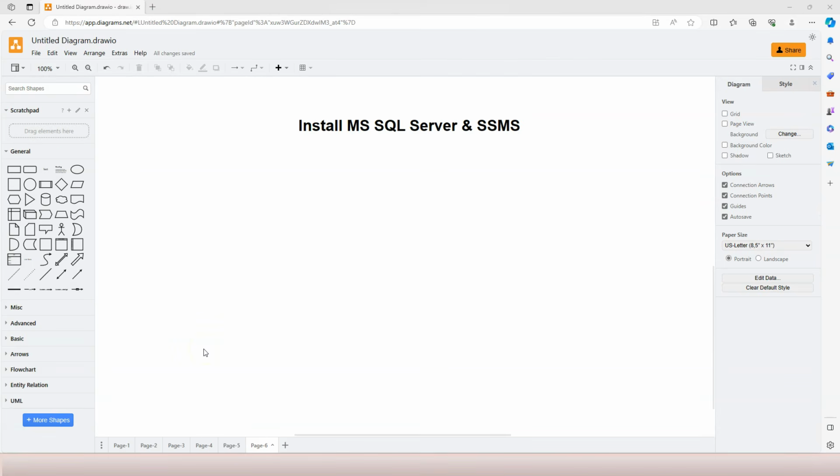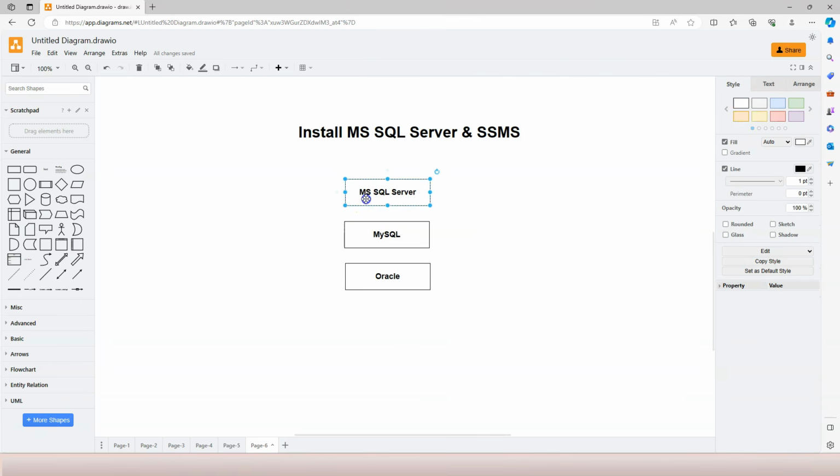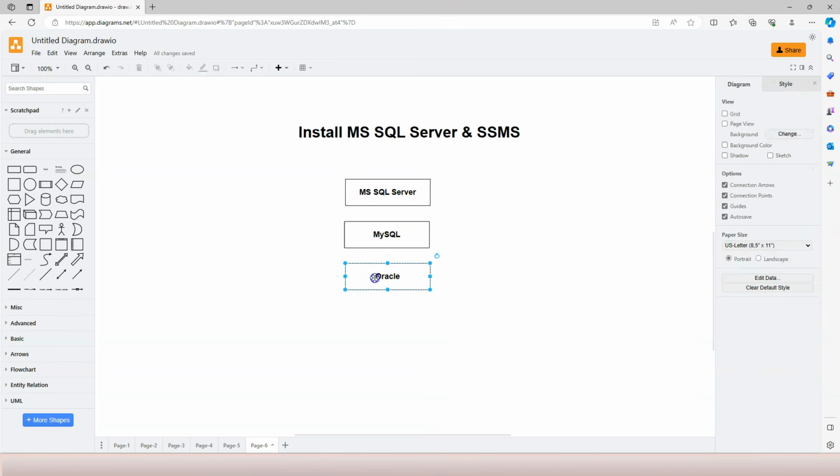From the previous video, you understand that the SQL language can only be executed by a DBMS, right? A database management system. So we need to choose a DBMS to install on our computer so that we can learn and practice SQL. However, there are many popular database management systems, such as Microsoft SQL Server, MySQL, Oracle, or DB2, and so on.